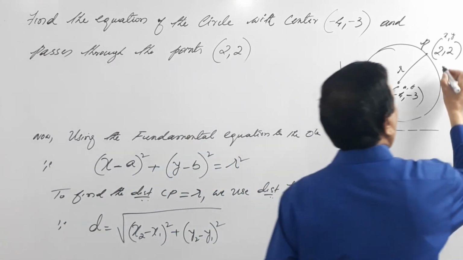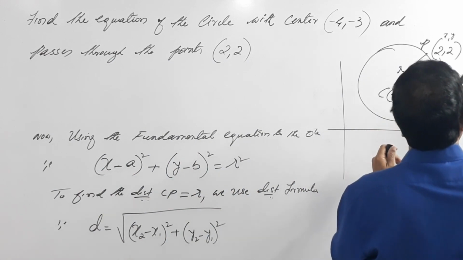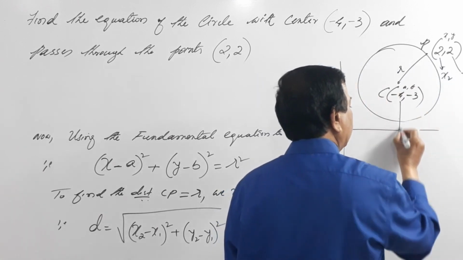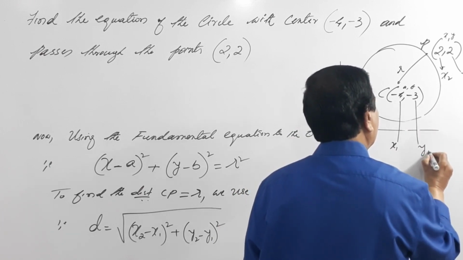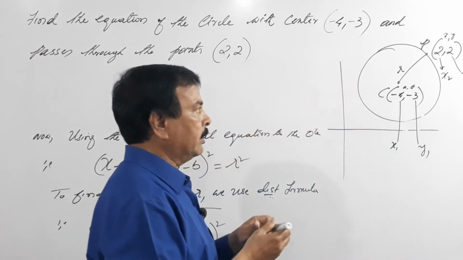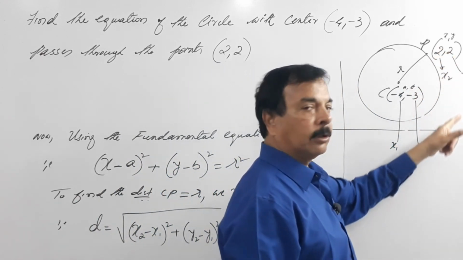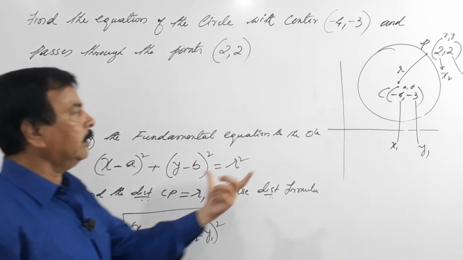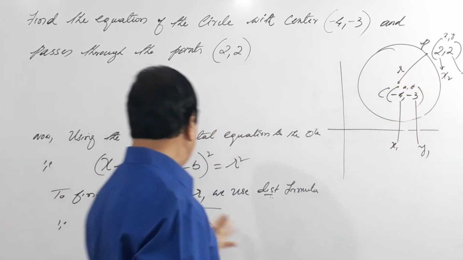I'll call this point x2 and this point y2, and I call this x1 and this point y1. So x2 minus x1 under the root y2 minus y1, that's what I've used here. So that gives the distance CP. And what is CP? CP is nothing but r.